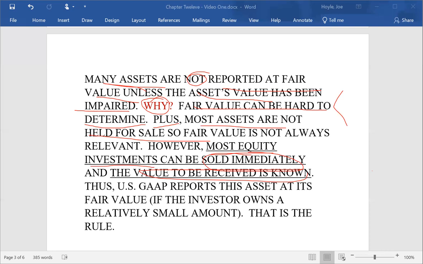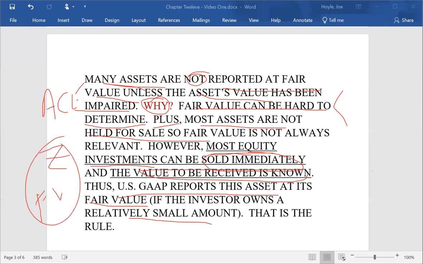So for that reason, US GAAP reports this asset, and that is investments in equity securities, as long as it's only a relatively small amount, at fair value. So when ACE buys the shares of this other company, then they're going to report the investment in Zolang at fair value. Most assets aren't done that way, but investments in equity securities are.